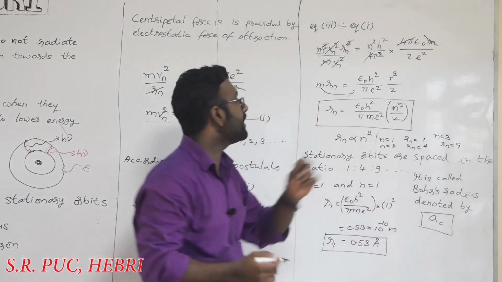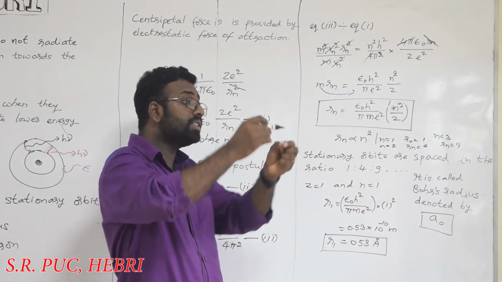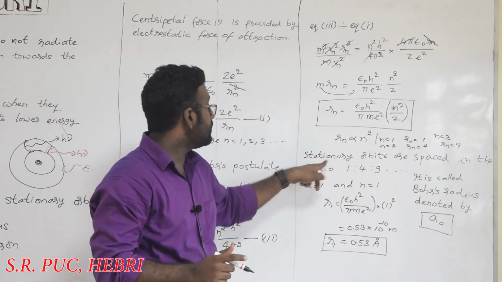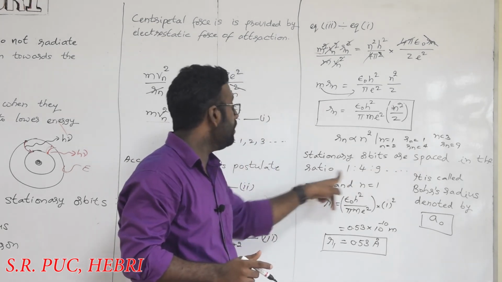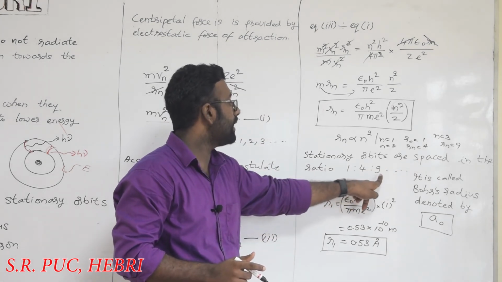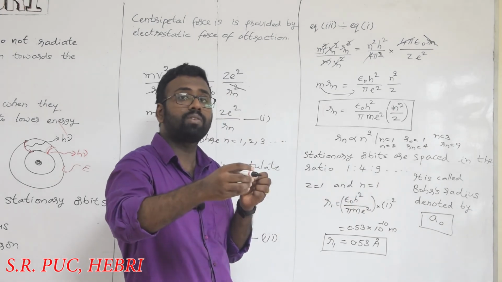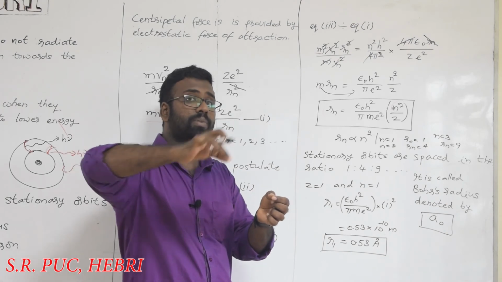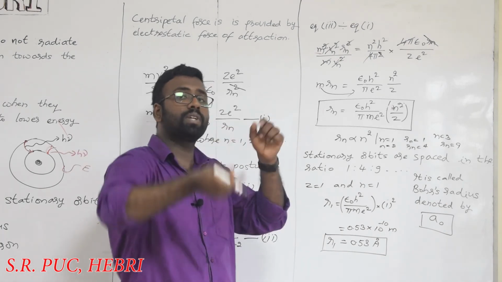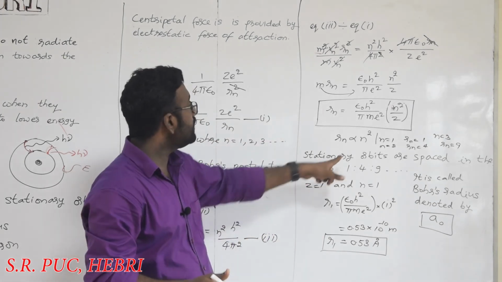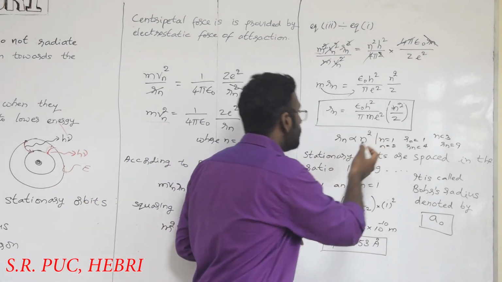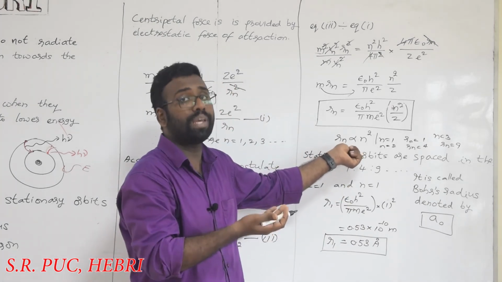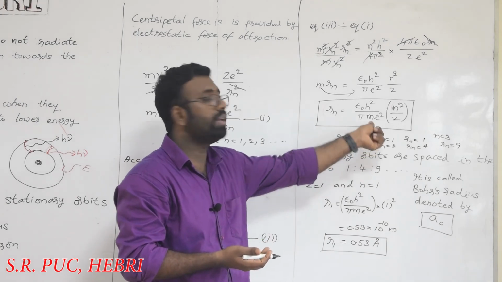Look at the way the distance between the nucleus and the orbit varies. Stationary orbits are spaced in the ratio 1:4:9. It is not spaced continuously. You can see the gap. The first orbit will be over here, the second a bit far away from the first, and again far away from the second we have the third orbit. So it is not 1:2, it is in the ratio of squares. Rn is proportional to n square.